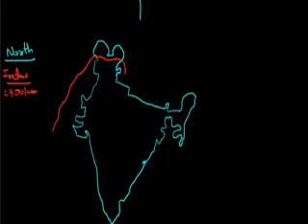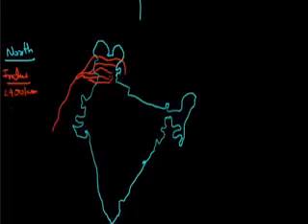The other tributary rivers of the Indus are Jhelum, Chenab, Ravi and Satluj. The Indus river system covers the areas of Jammu and Kashmir, Himachal Pradesh and Punjab states of India. According to the treaty with Pakistan, India can use only 20% of the water of the Indus river system.